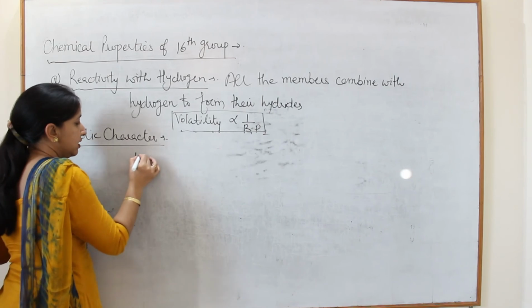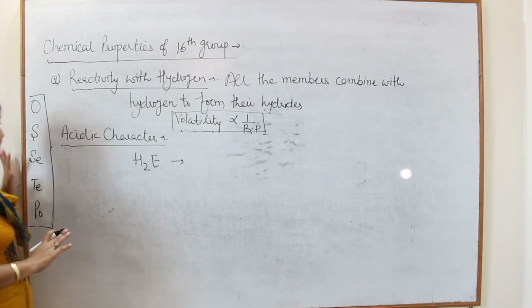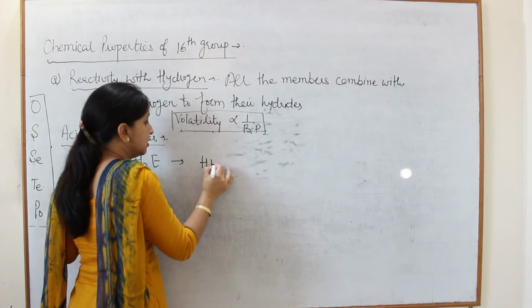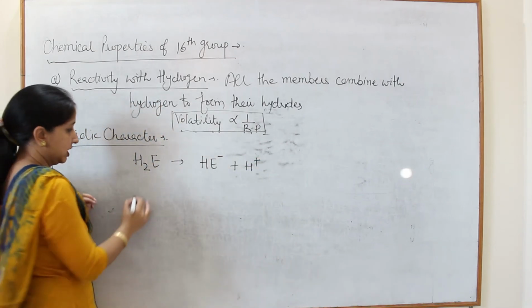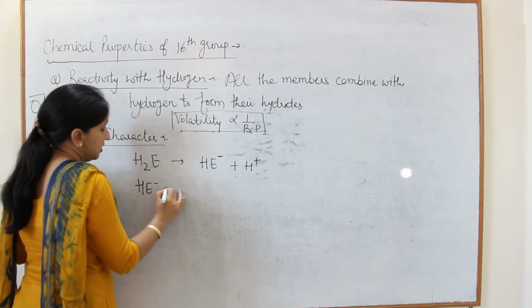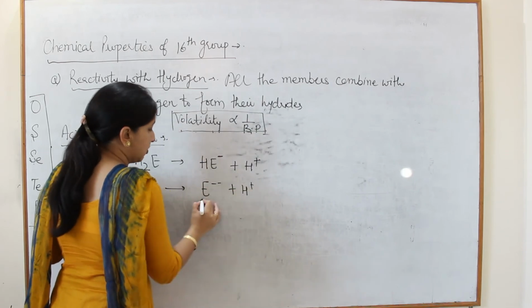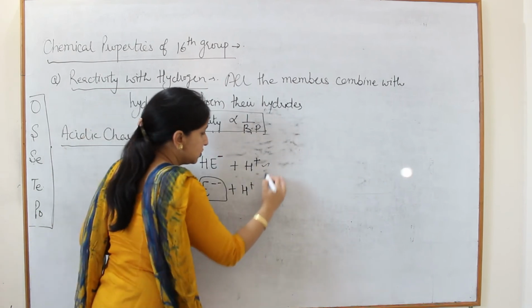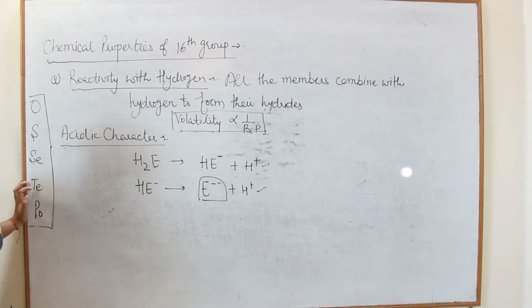So if we write H2E, where E stands for any member of the 16th group, then it will lose one H positive and acquire one negative charge. In the next step, it will lose a second H positive and acquire two negative charges. So because of the release of these two H positive, all the hydrides of 16th group are acidic in nature.